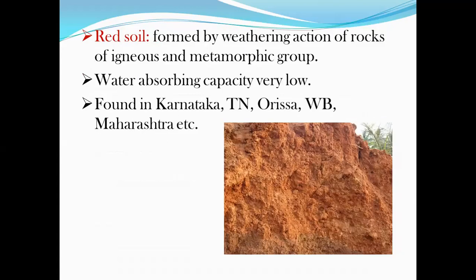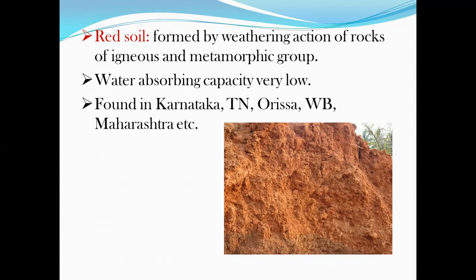Now next is red soils. So these red soils are formed by weathering action of igneous and metamorphic rocks, right. These soils cover the peninsular region comprising Tamil Nadu, Karnataka, Andhra Pradesh, Maharashtra, Kerala, and Madhya Pradesh, right? So these soils are in general light textured loams.